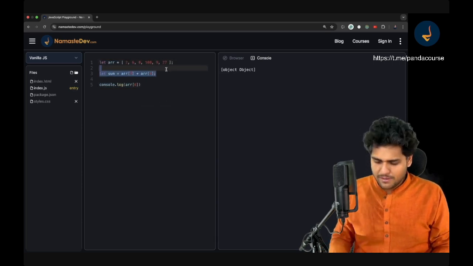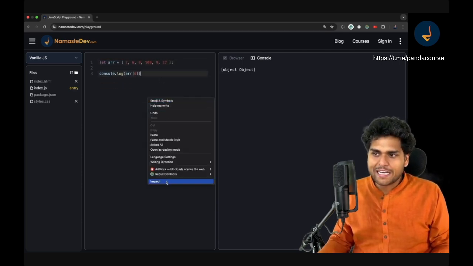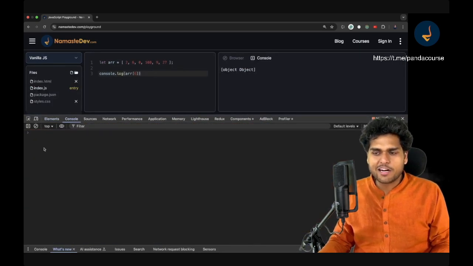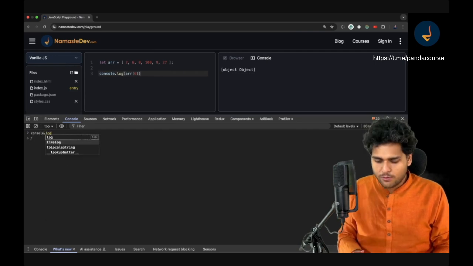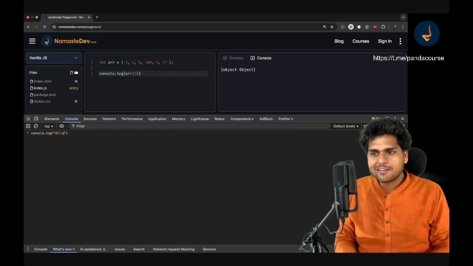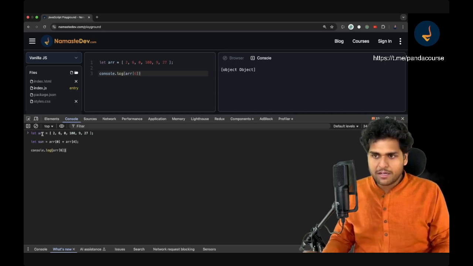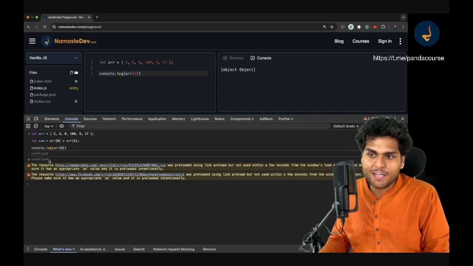Let's remove this sum. One more cool thing, let me tell you: if you right click and inspect, and go to the console, you can run any piece of JavaScript code here also. Suppose you do console.log and write hello world, it will return the value over here. Similarly, if I print something like this, it returns undefined.